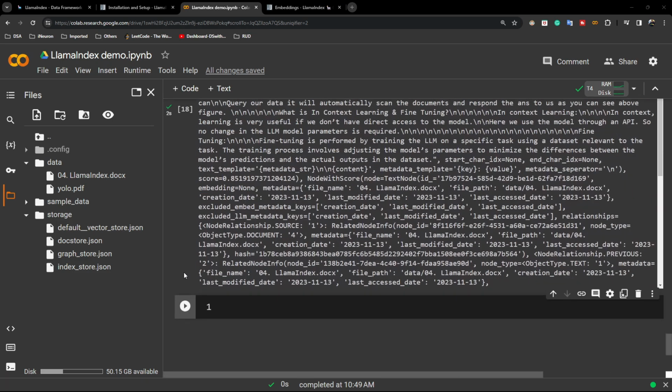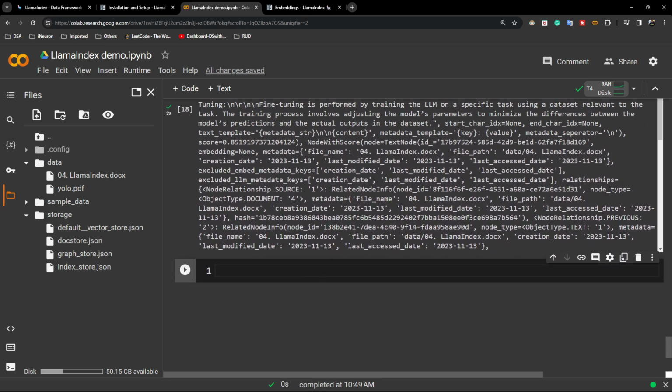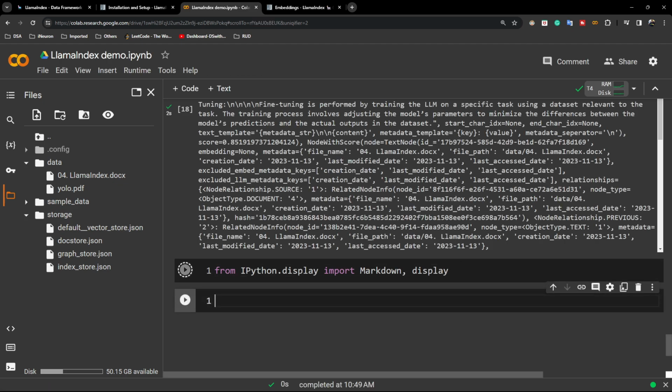Again, it's not understandable. So if you want to extract the actual response, if you want to see the actual text, for this you can use this package, because we are using Google Colab. There is a package called IPython display with Markdown and display. So these two I'll be importing.